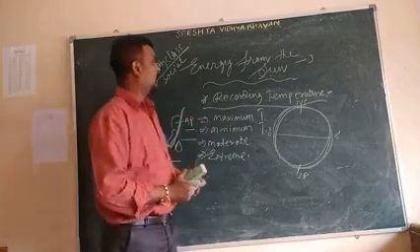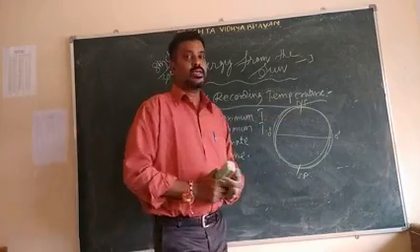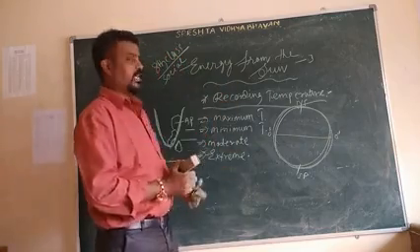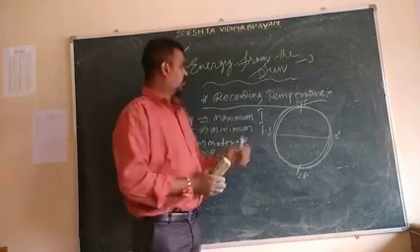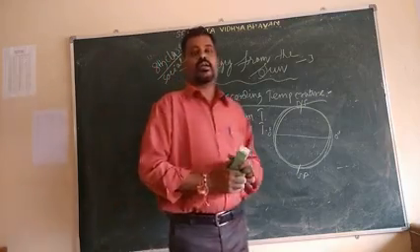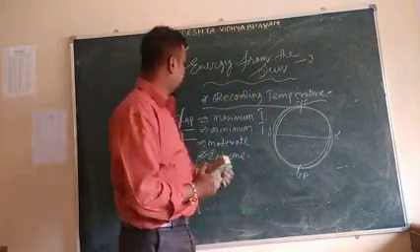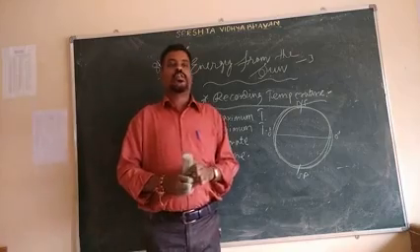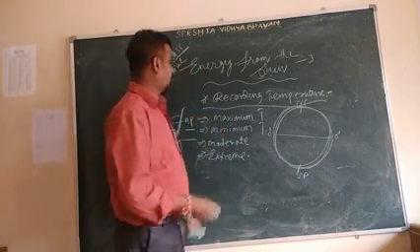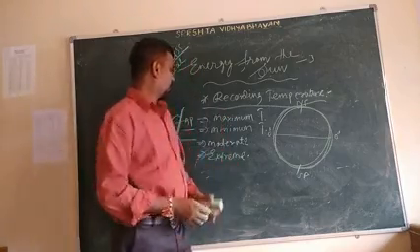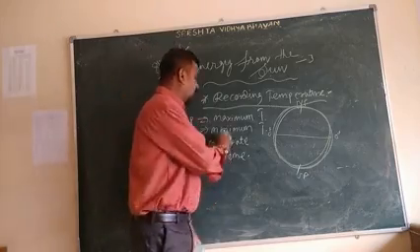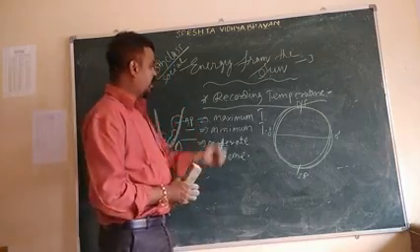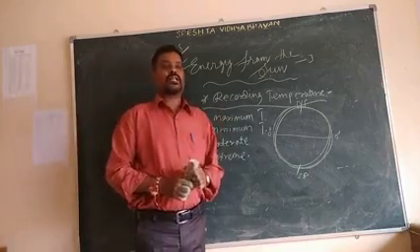So this is about recording the temperature. All of you clear? Once again I am repeating. We can record the temperature, the highest temperature and the lowest temperature. I have already told you, highest temperature means maximum temperature, and lowest temperature means minimum temperature. In this way we have to record the temperature.